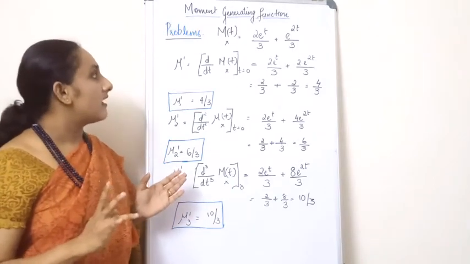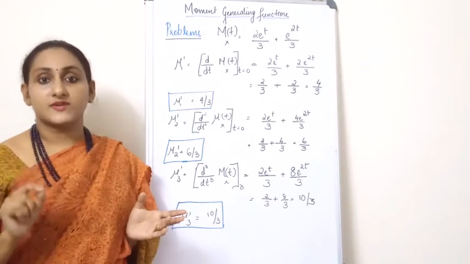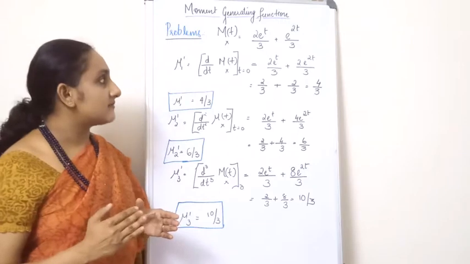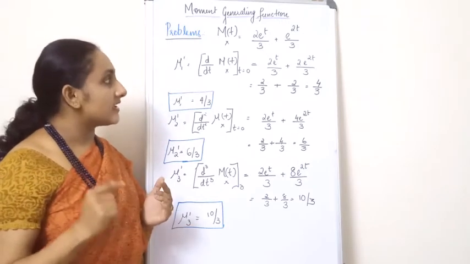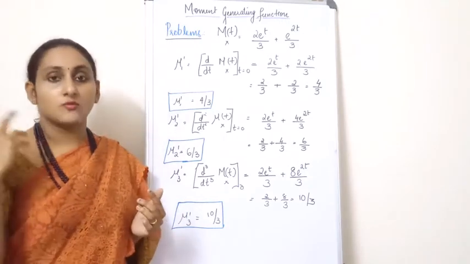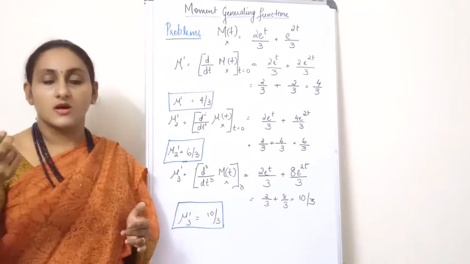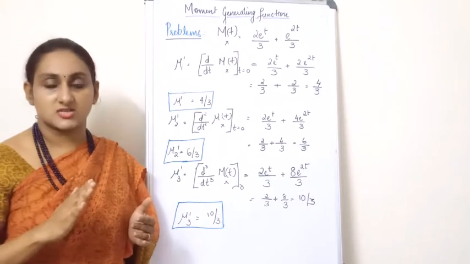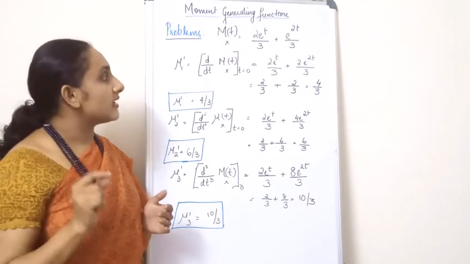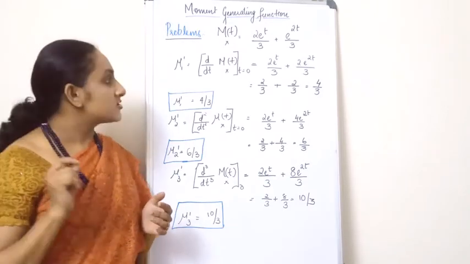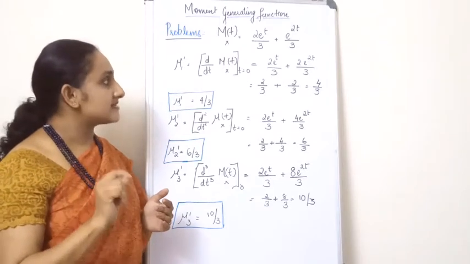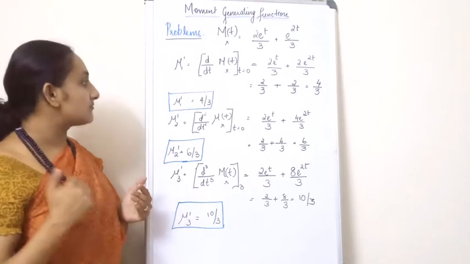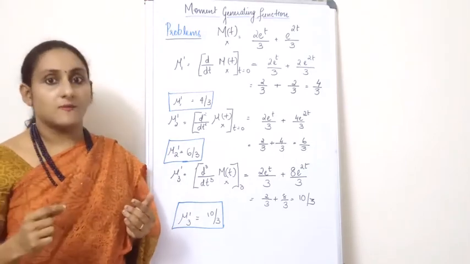Then you will get 2 e raised to t divided by 3 plus 2 into e raised to 2t divided by 3. I hope you know how to differentiate e raised to some value, right? I hope you have studied that in your plus 2 section. Putting t equal to 0, this is equal to 2 by 3 plus 2 by 3, which is equal to 4 by 3. So here you get mu1 dash is equal to 4 by 3.